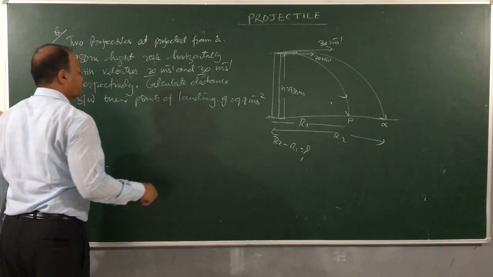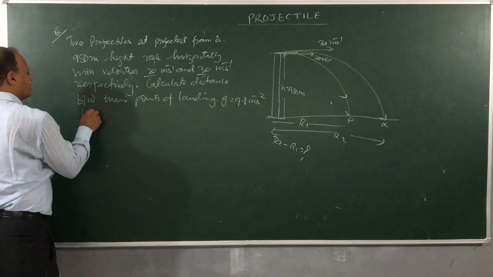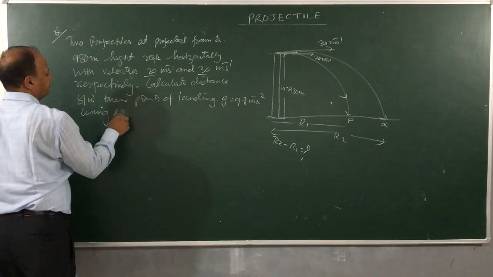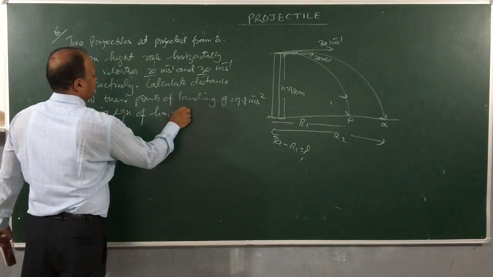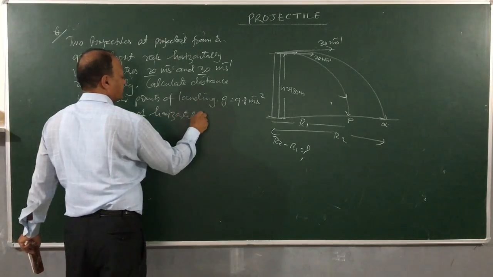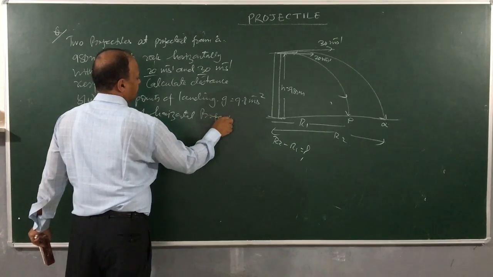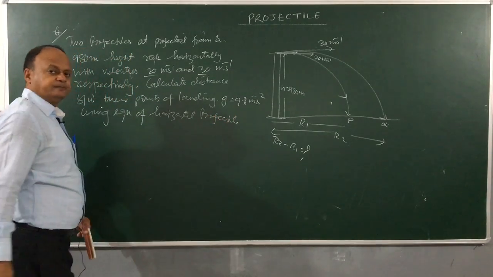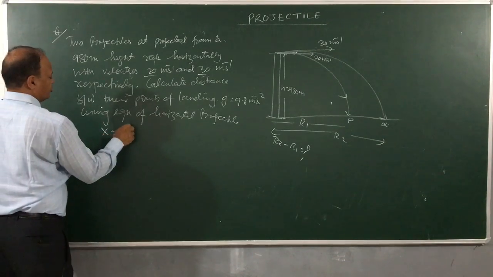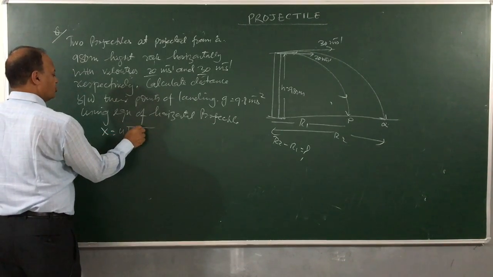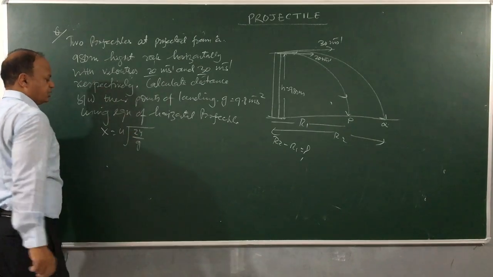So we'll consider using the equation of a horizontal projectile. We have x is equal to u root over 2y by g. This is the equation, right?